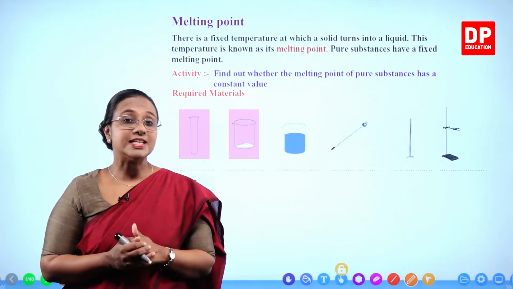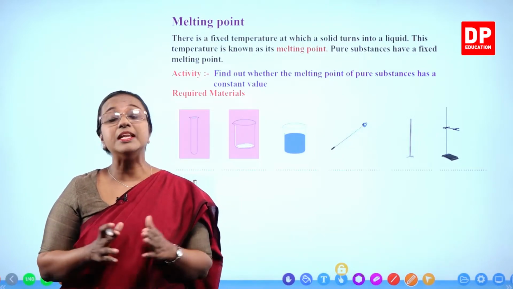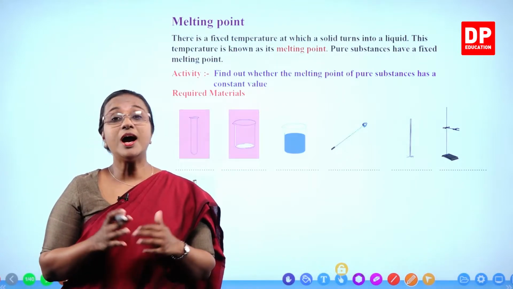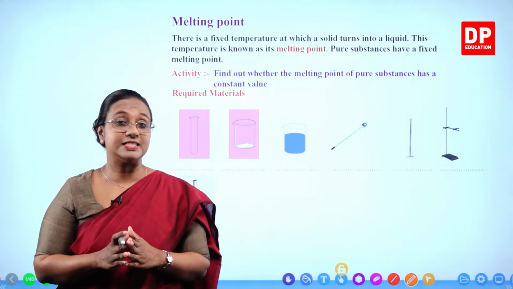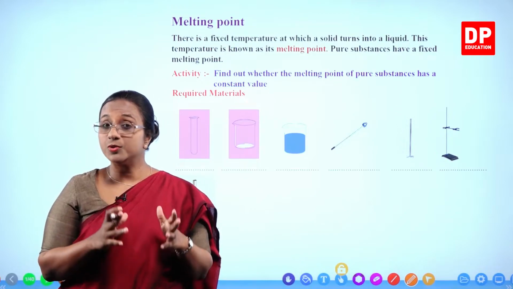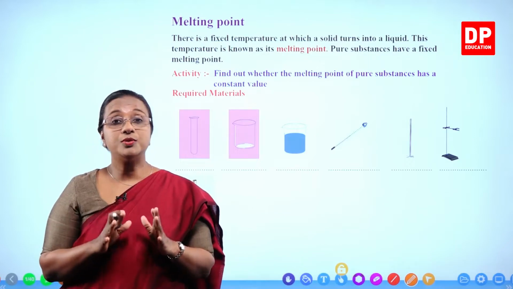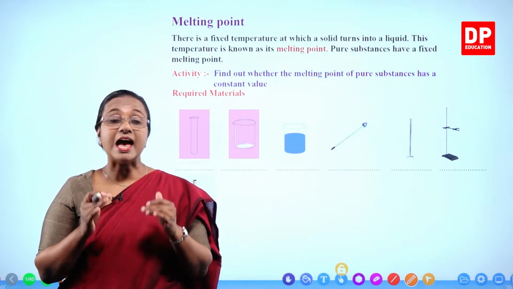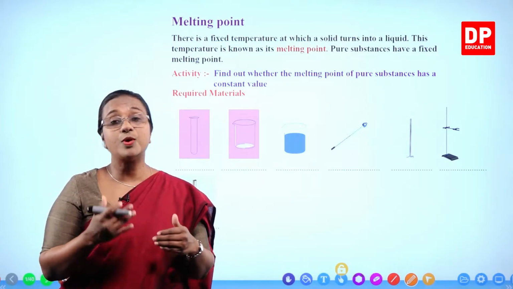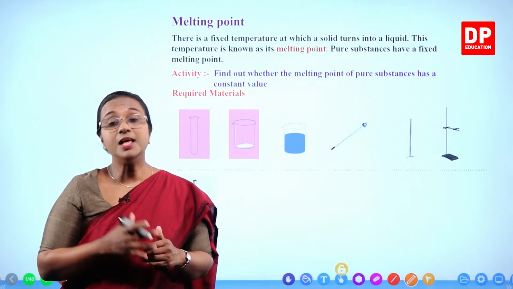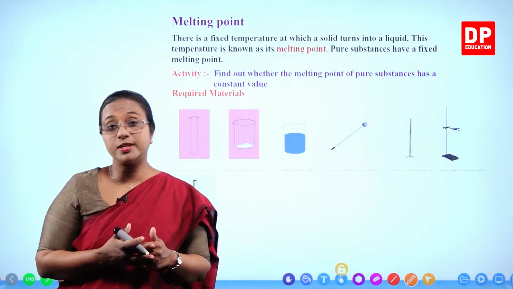In this lesson we have been discussing many different properties of matter. In the previous chapter I also discussed what density is. And you are familiar with pure substances and non-pure substances. You all know pure substances have definite values for certain physical properties. So using that, for example, now we discuss the density of water.